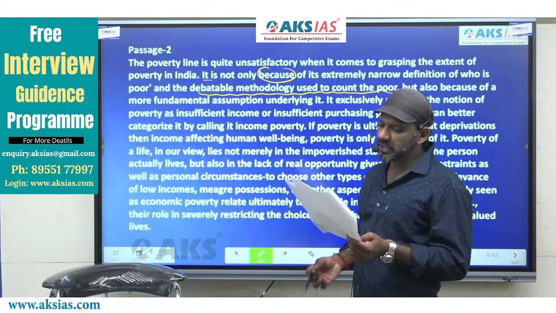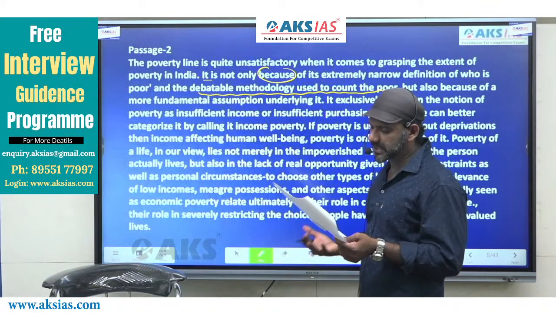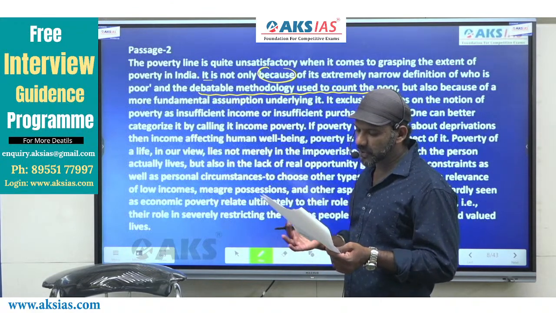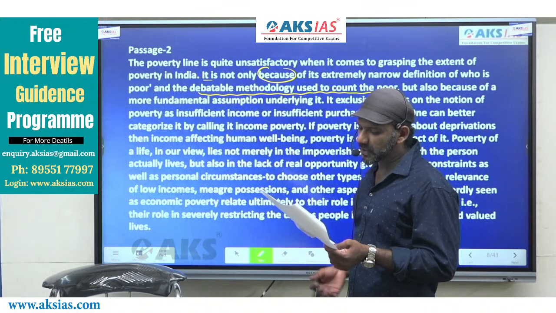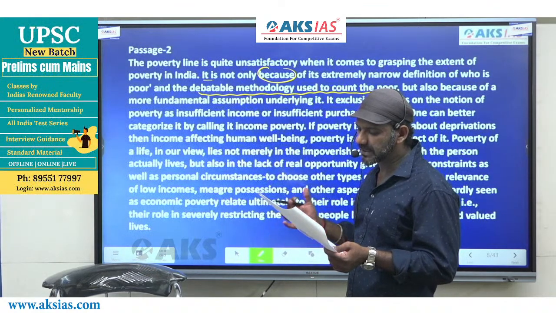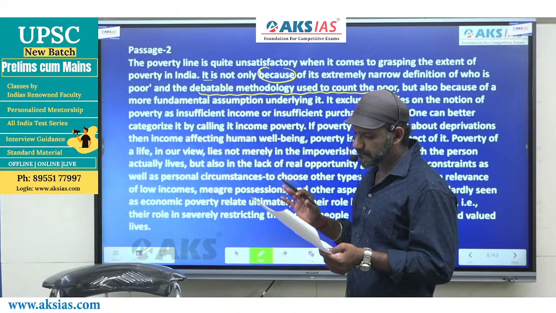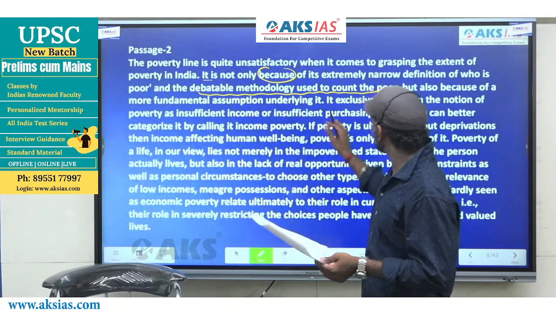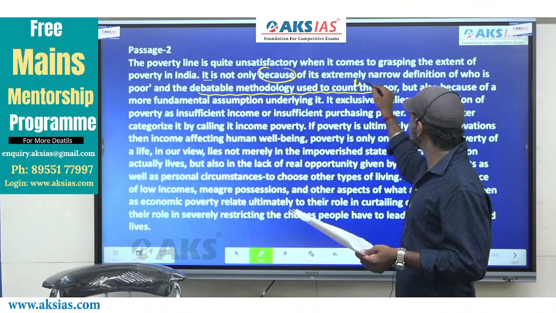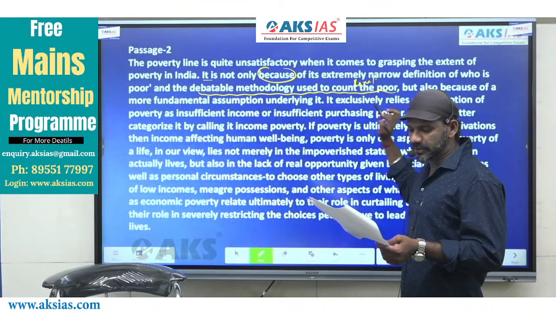It is not only because of its extremely narrow definition of who is poor and the debatable methodology used to count the poor, but also because of a more fundamental assumption underlying it. Now, in this statement, we have the result as per the question. We need the reason to this result.